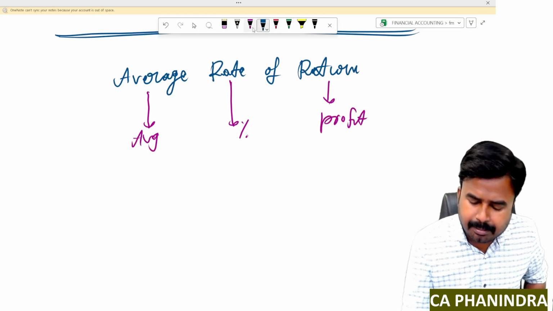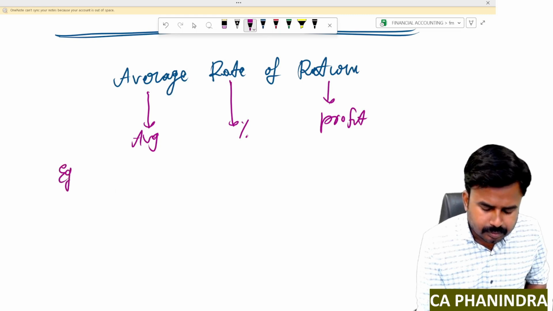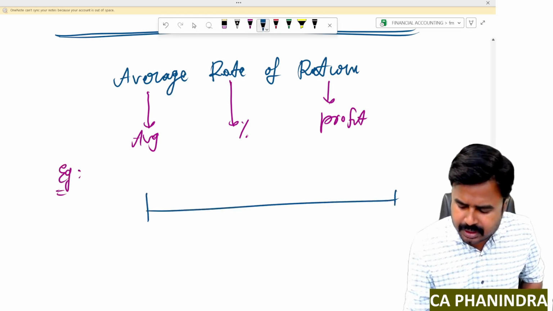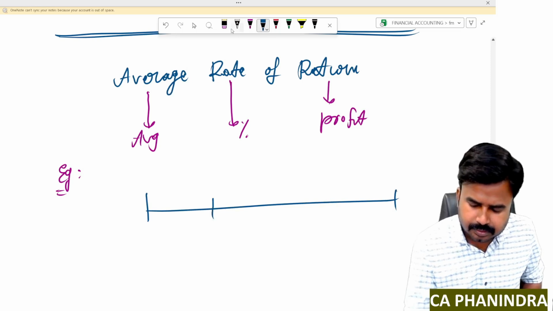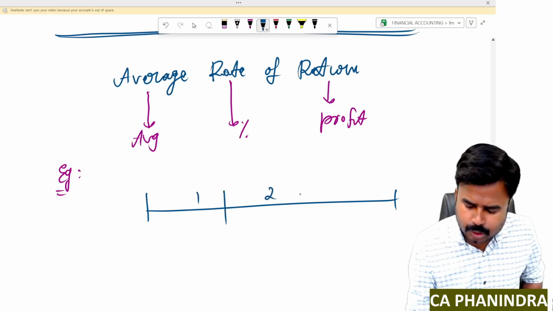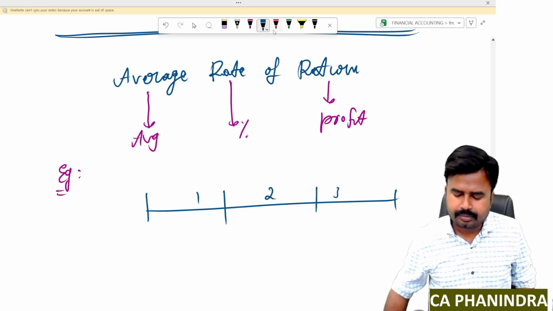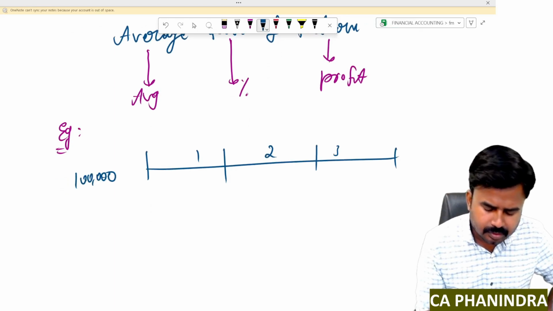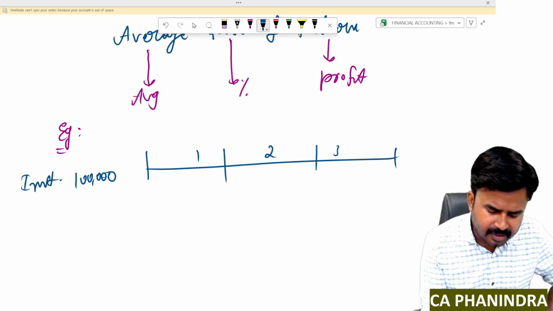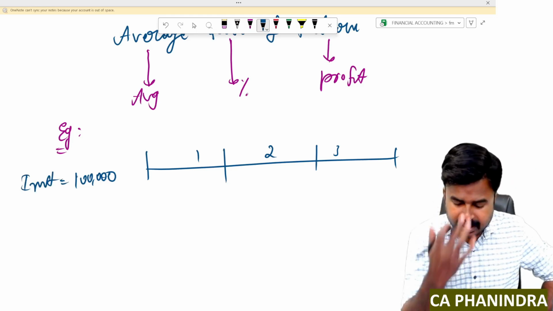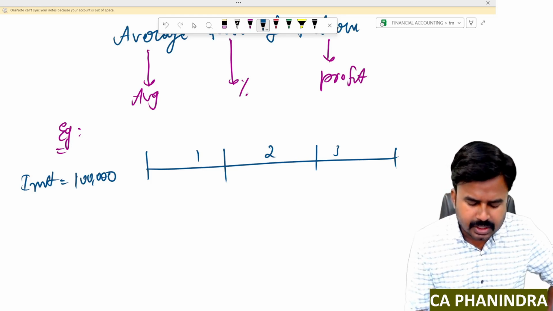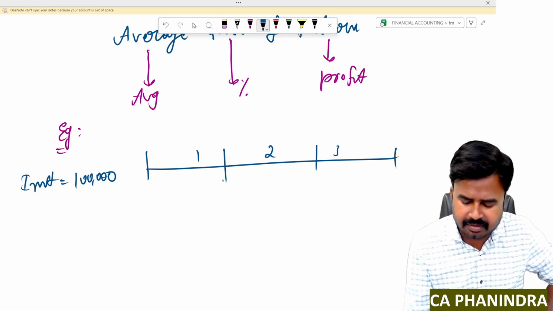Let us take one example to understand this. Say for example, there is a project with a life of 3 years. 1, 2, 3. My investment today is 1 lakh rupees. This is my initial investment in fixed assets. There is no working capital investment here. This is my original investment or initial investment.